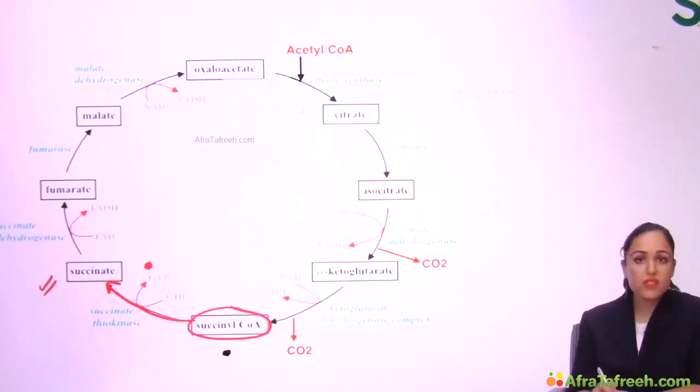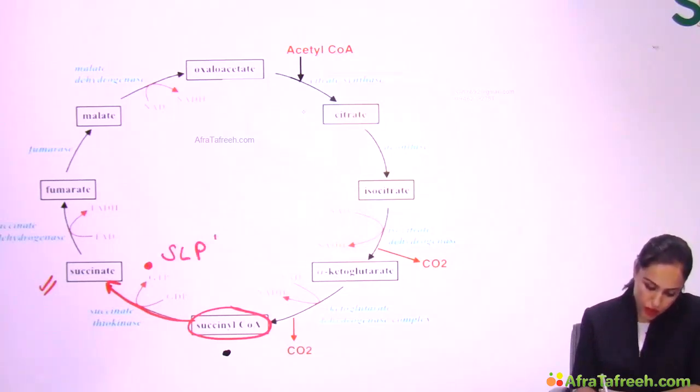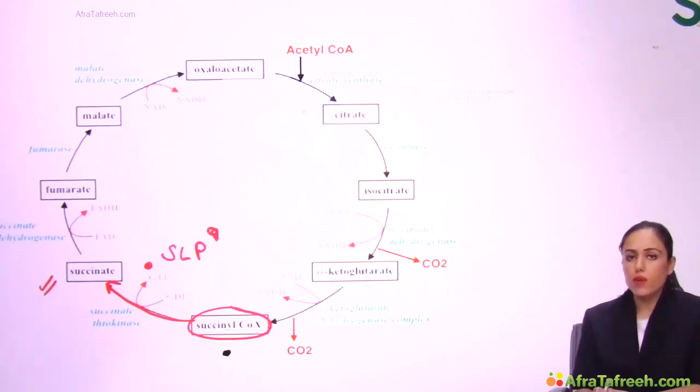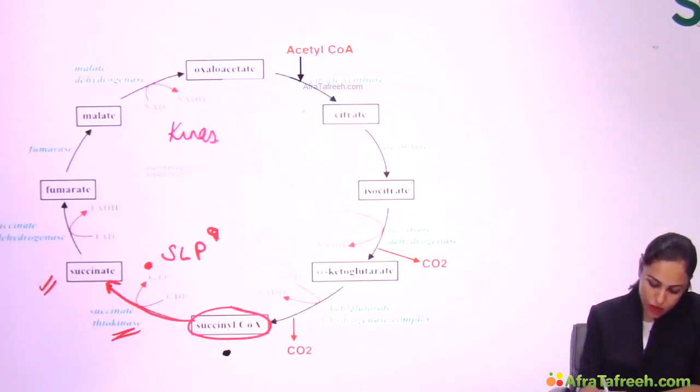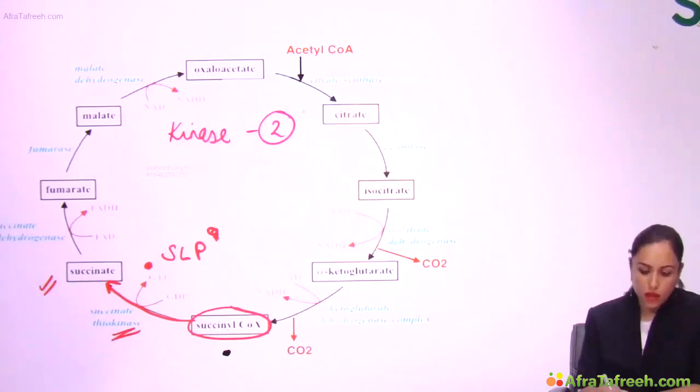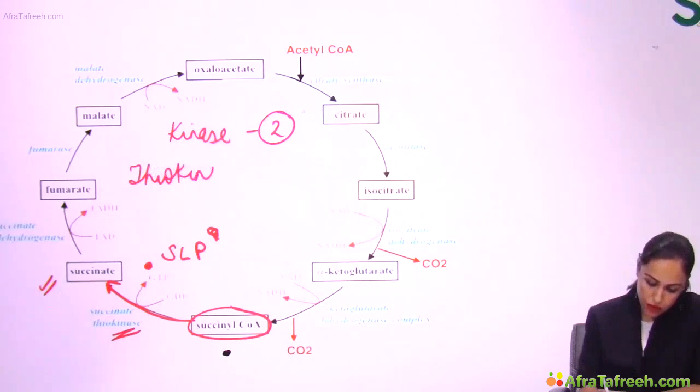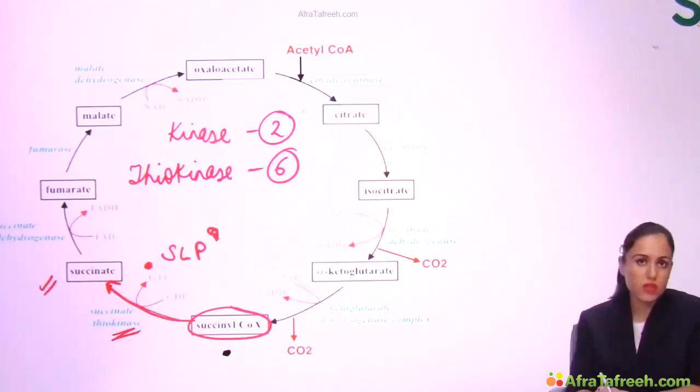And here GTP is written, and you know ATP GTP formed at some step is known as substrate level phosphorylation step. In glycolysis, we have done 2 substrate level phosphorylation steps, but in TCA cycle, this is the only substrate level phosphorylation step occurring. And you know, enzyme must be some kinase. Here it is succinate thiokinase. So what is the EC number here? See, I told you if it is kinase, then EC number is 2. But if thiokinase is written, then EC number is 6, right? Be careful. If thiokinase is written, then EC number is 6, right?